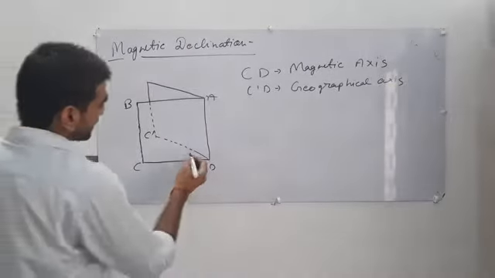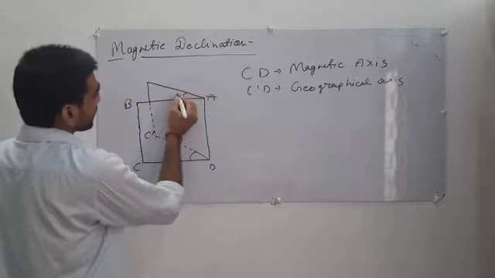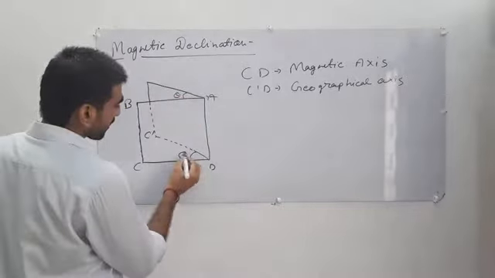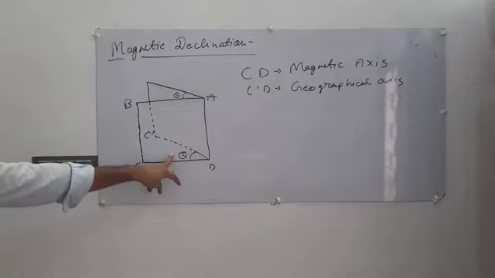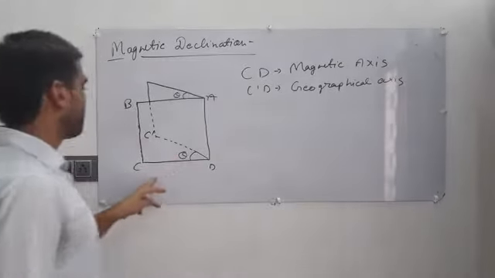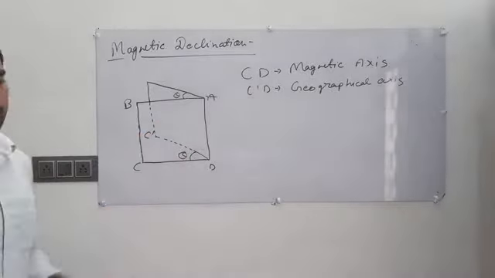And the theta angle here is the declination angle between the magnetic axis and the geographical axis. You know that very well.